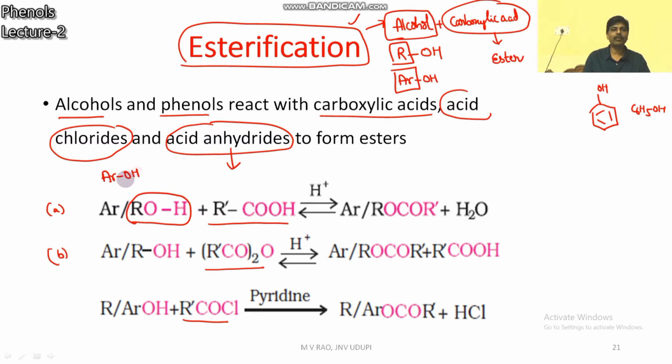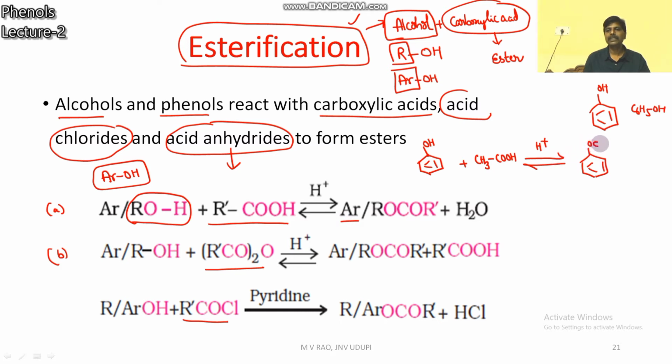If it is ROH, alcohol; ArOH, it is phenol. Suppose I will write one full reaction here. This is phenol. Phenol reacts with ethanoic acid, CH3COOH, in the presence of an acid, H plus. It gives ArOCOCH3 plus H2O.